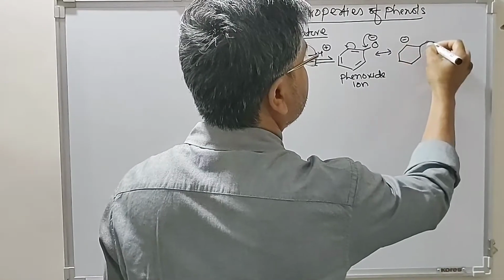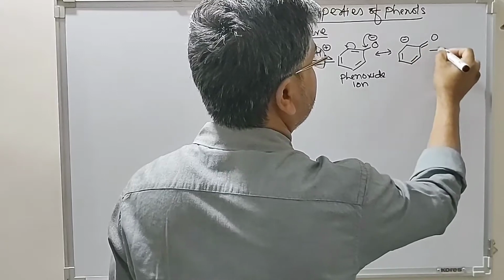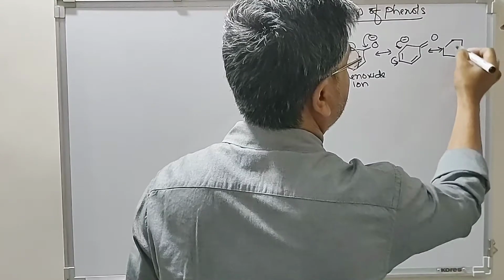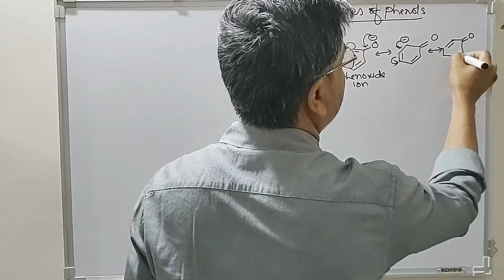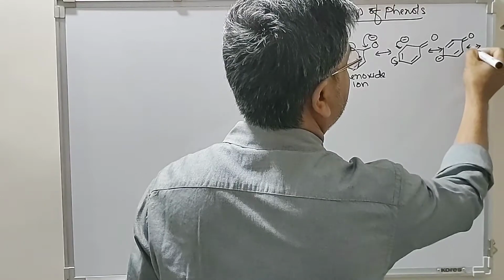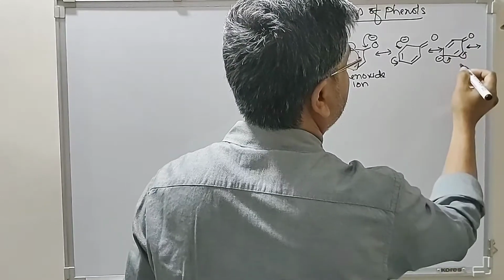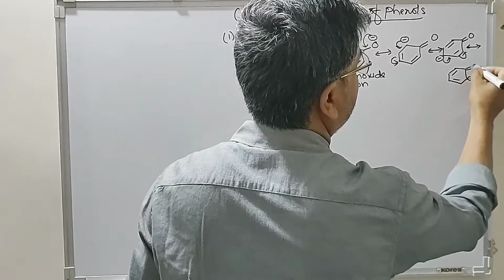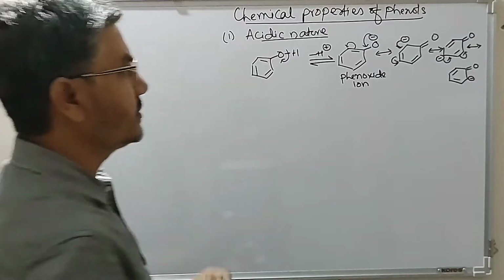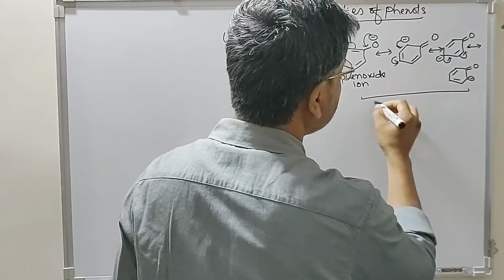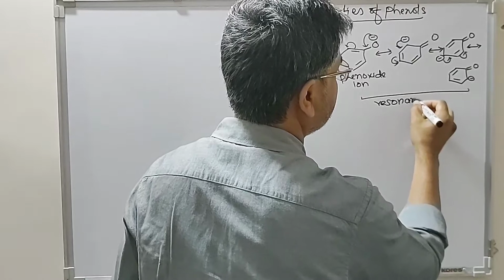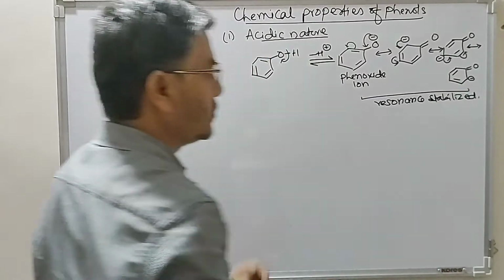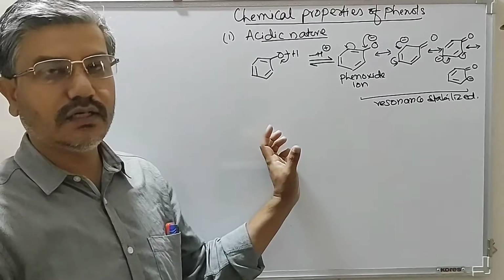So we have this, this is the resonance stabilization. So this is the reason why phenols are more acidic than alcohol.